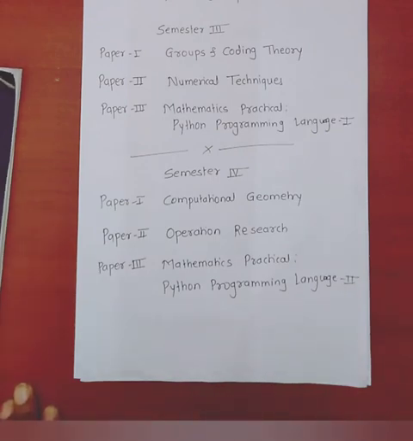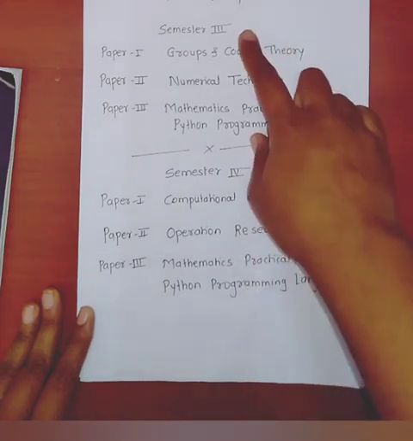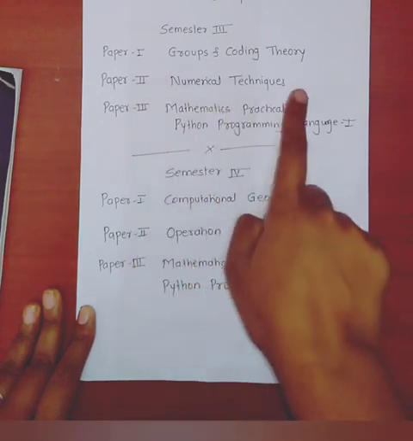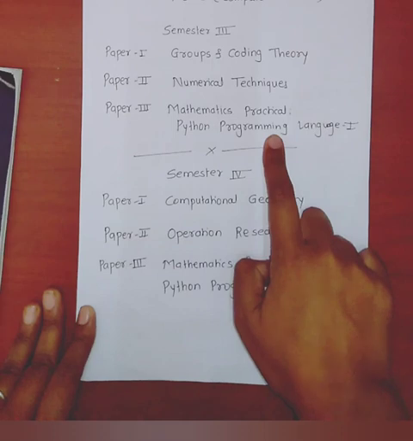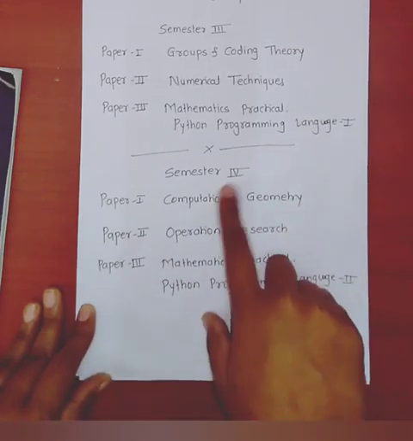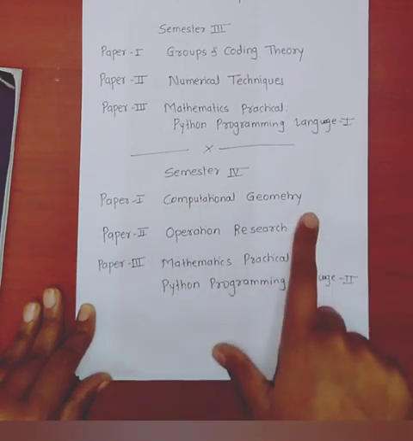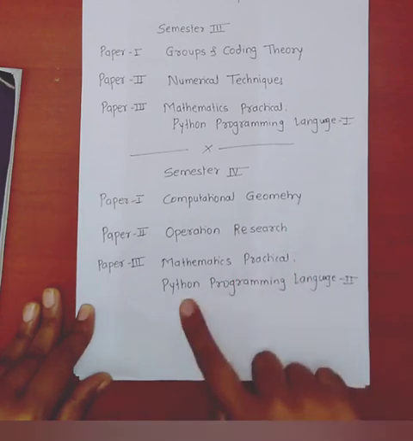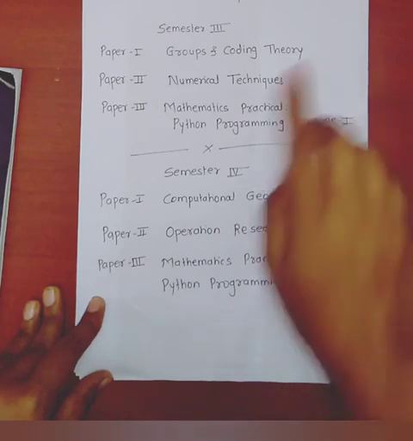First, I will tell you the syllabus of mathematics of SYBCS for semester 3rd and semester 4th. In semester 3rd, we have 3 papers: paper 1 groups and coding theory, paper 2nd numerical techniques, paper 3rd mathematics practical, Python programming language first. And in semester 4th, we have 3 papers: paper 1st computational geometry, paper 2nd operation research, paper 3rd mathematics practical, Python programming language 2nd. Each paper having 50-50 marks.